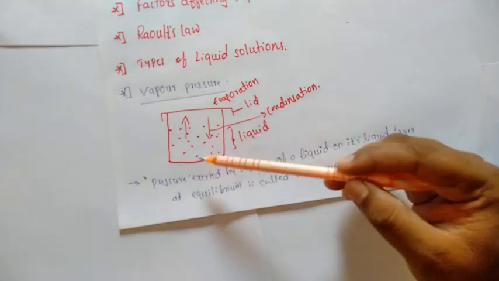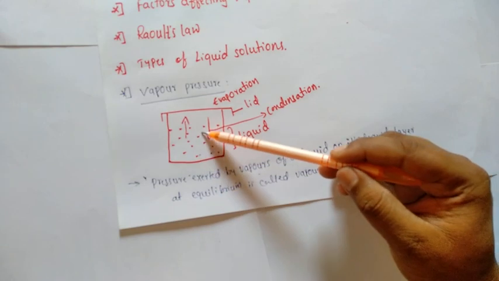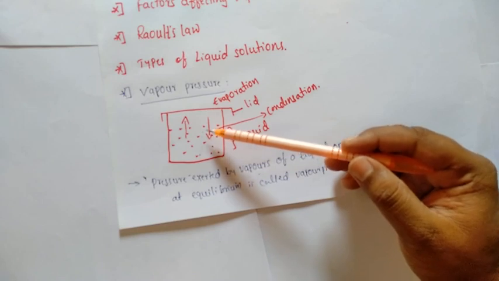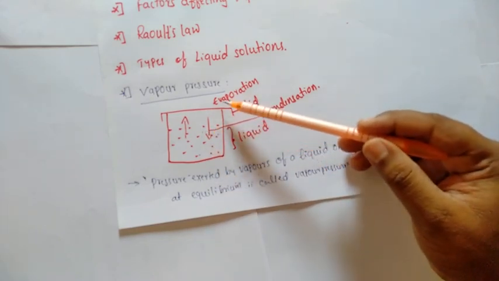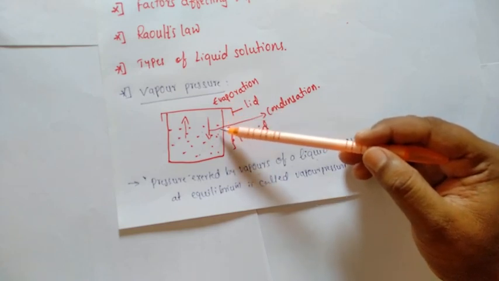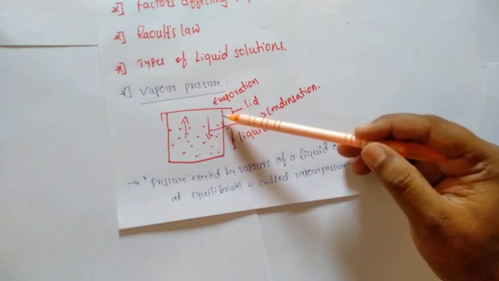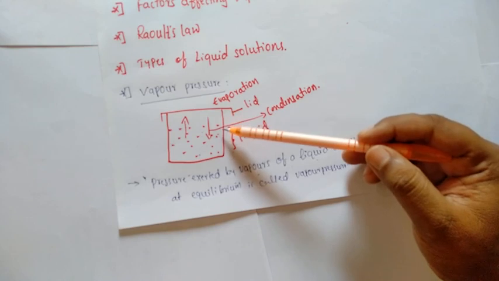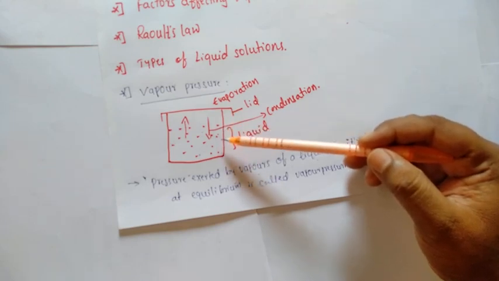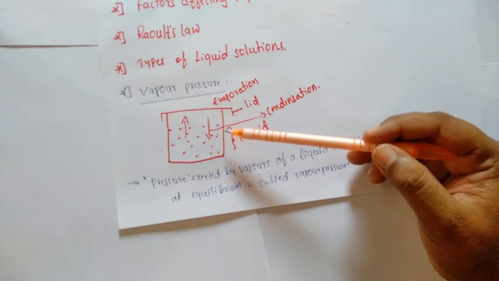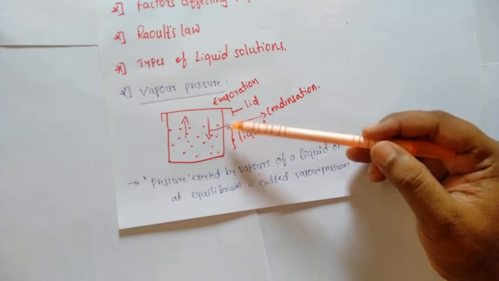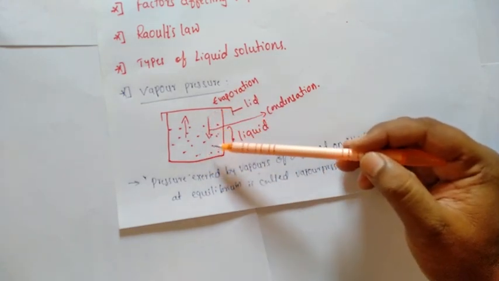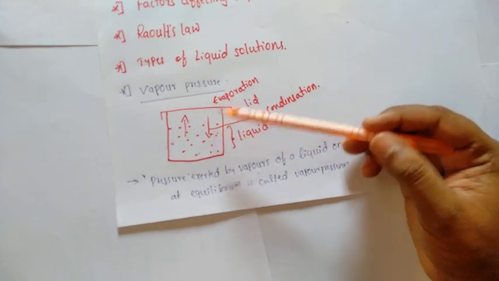When a solvent is kept in a closed vessel, liquid from the upper layer undergoes evaporation and some of the vapors come back to liquid, which means condensation. Initially the rate of evaporation is high and the rate of condensation is low. The rate of evaporation decreases and the rate of condensation increases with time. A time comes when the rate of evaporation is equal to the rate of condensation. This is called the state of equilibrium.